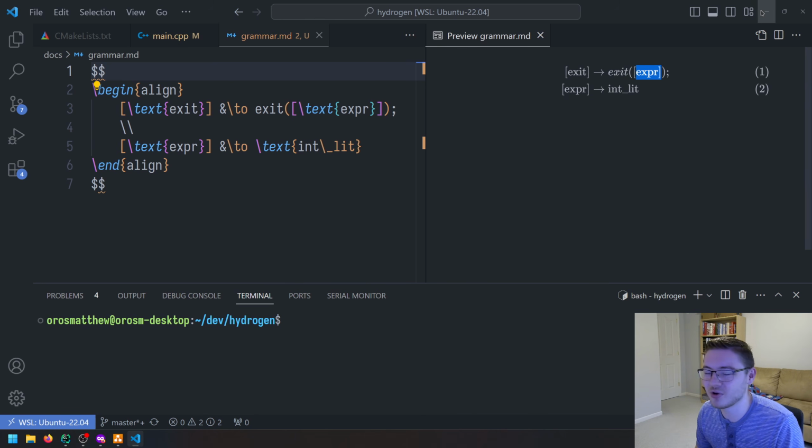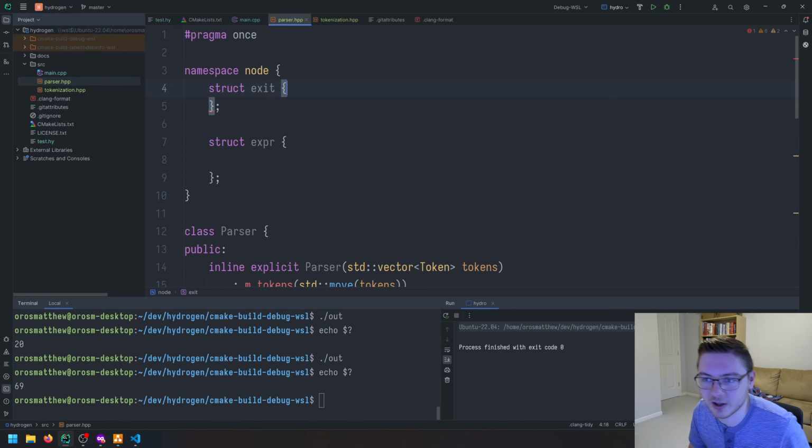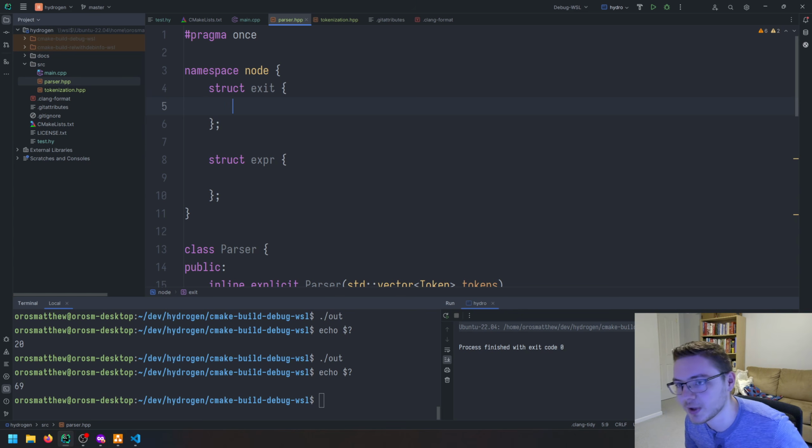Now, I think in C, you could just do exit like that, but we'll just enforce that it has to be explicit. You have to pass something into it. So we're going to have an expression. I don't think I'm going to use pointers at all for this, or references. I think we'll just keep copying things around for now.